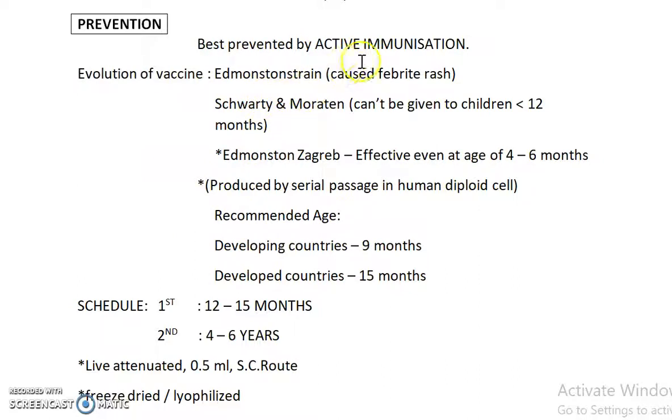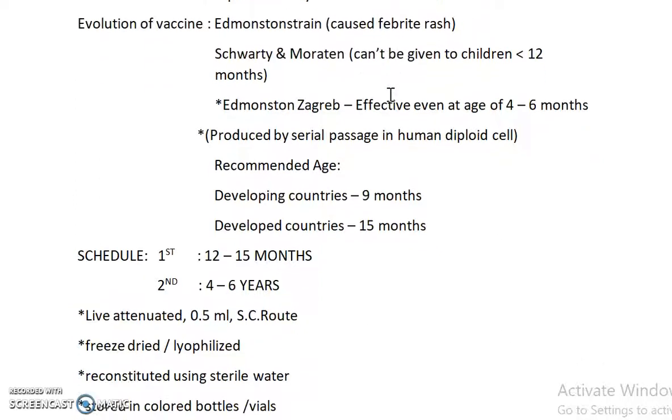Edmonston strain was first introduced. It is not used as it was causing febrile rash. Then it evolved into the Schwartz and Moraten strains. The disadvantage with this is it can't be given to children less than 12 months of age.